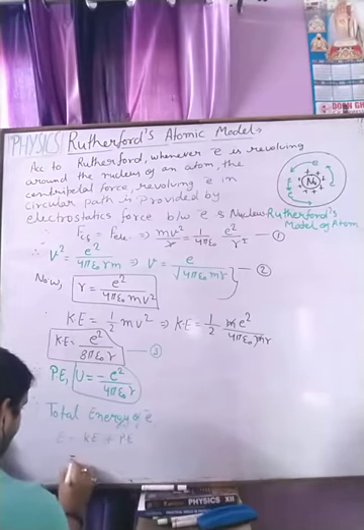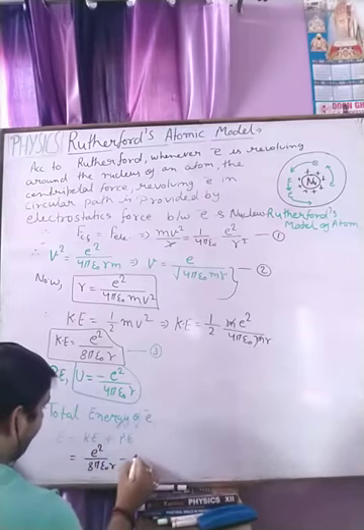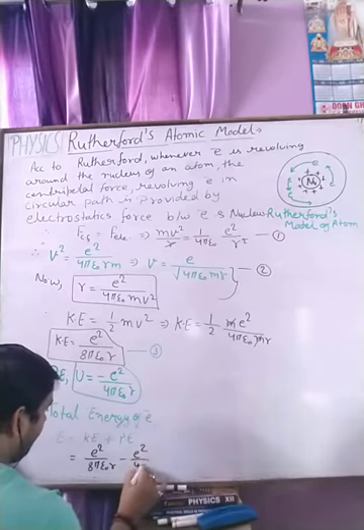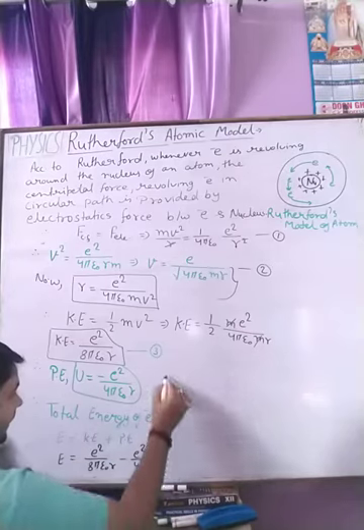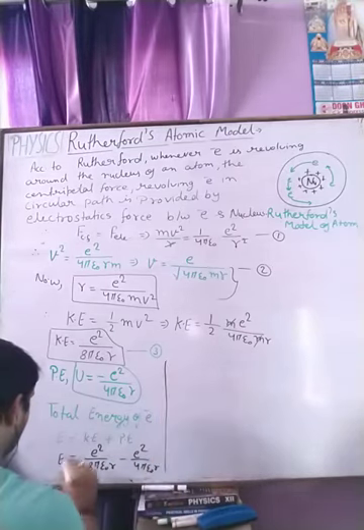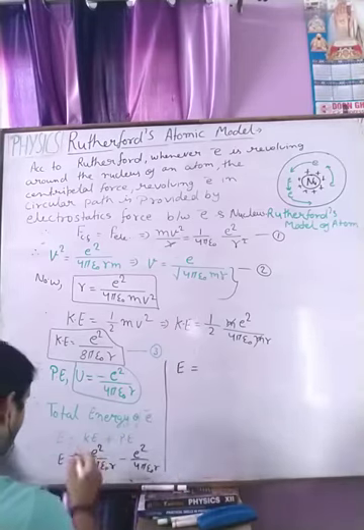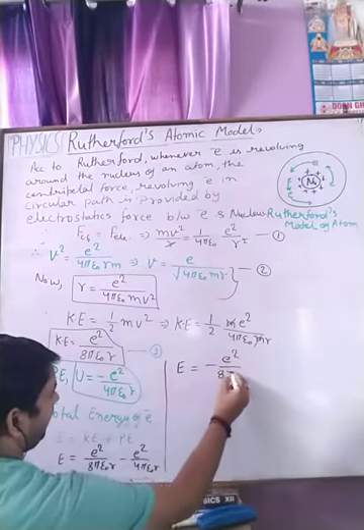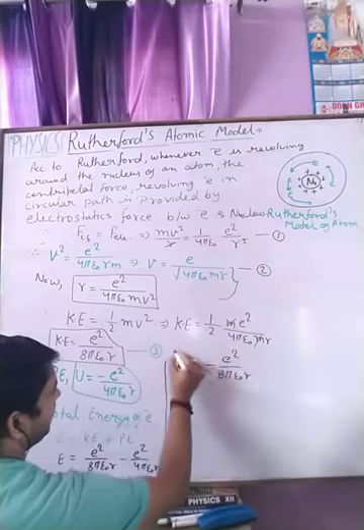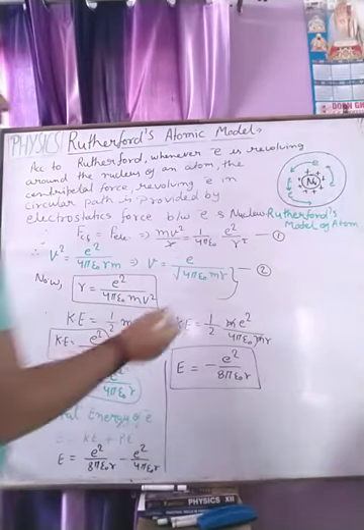On putting the values, we get e square upon 8 pi epsilon naught r and minus e square upon 4 pi epsilon naught r. On solving this by taking LCM, we get the energy of the electron revolving around the nucleus equal to minus e square upon 8 pi epsilon naught r. This is the total energy of the electron revolving around the nucleus.